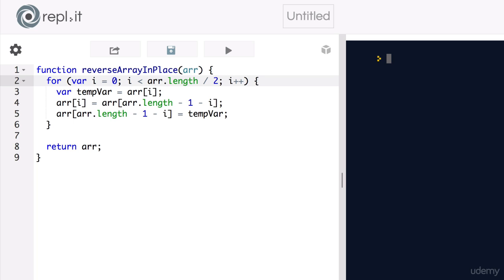algorithm. Let's make sure that it works by testing it in the next lecture. See you there.